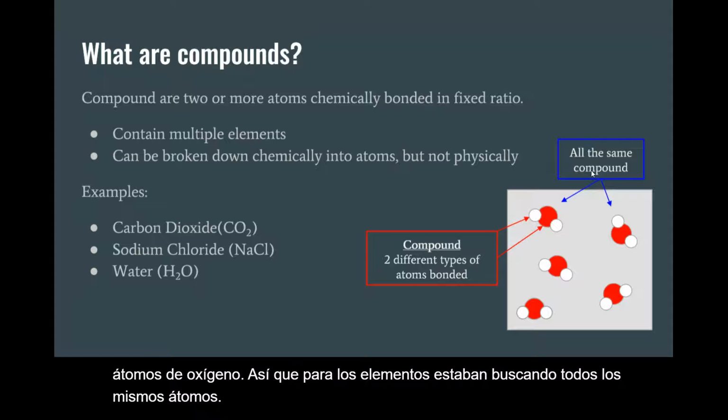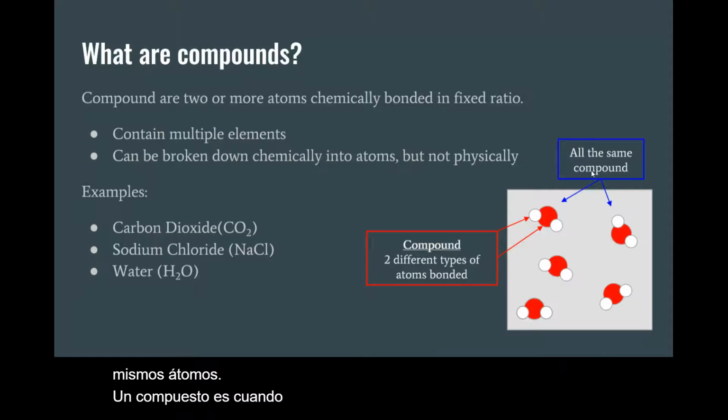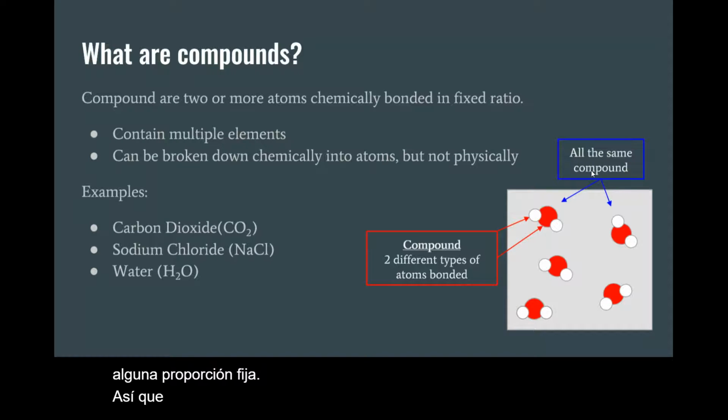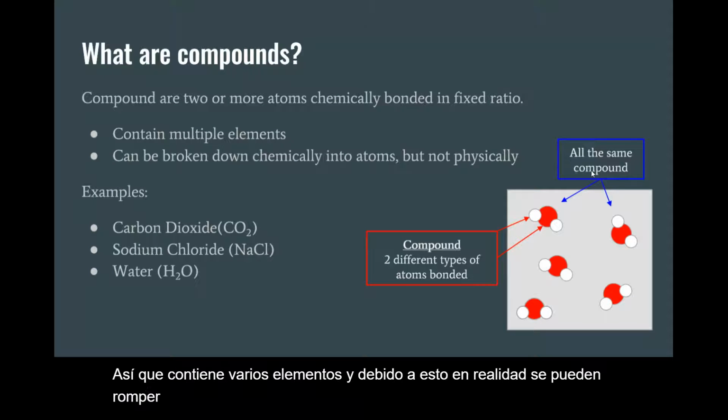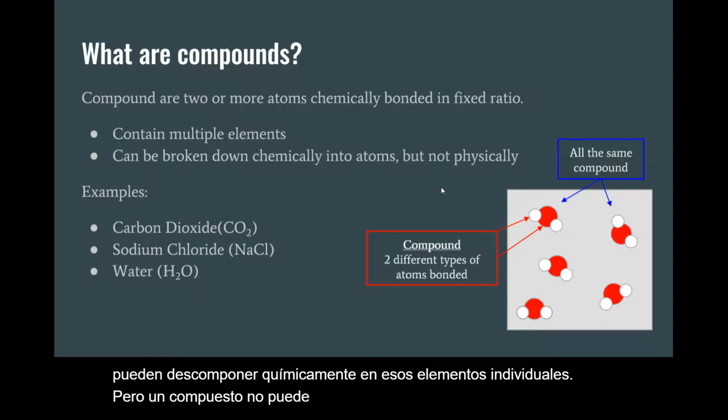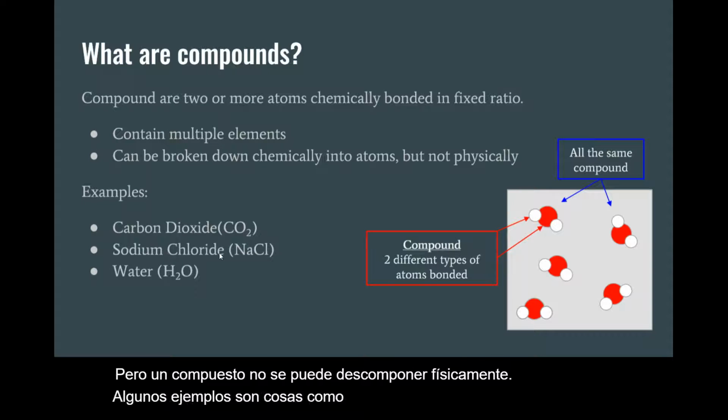A compound is when two or more atoms chemically bond in some fixed ratio. So it contains multiple elements. And because of this, they can actually be broken back down chemically into those individual elements. But a compound cannot be physically broken down. Examples are things like carbon dioxide, sodium chloride, and water.